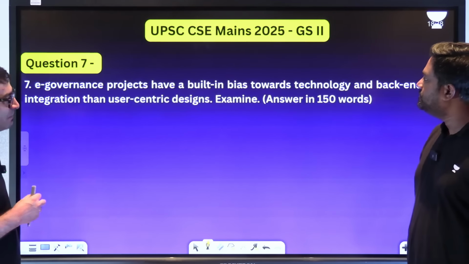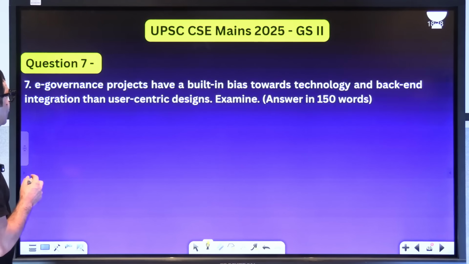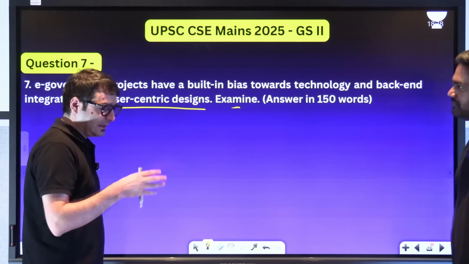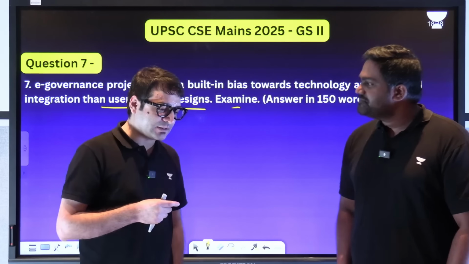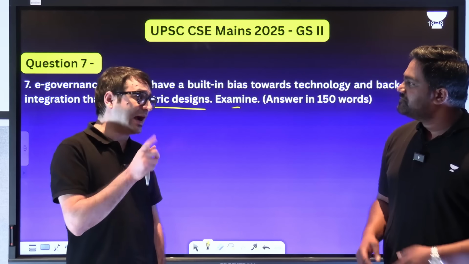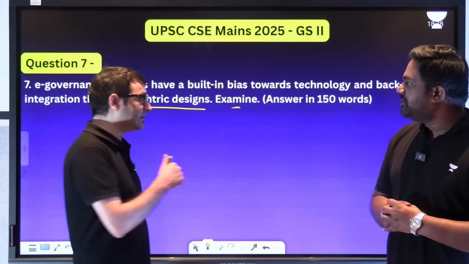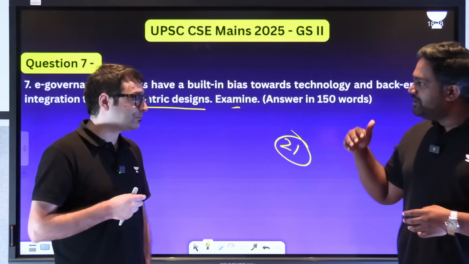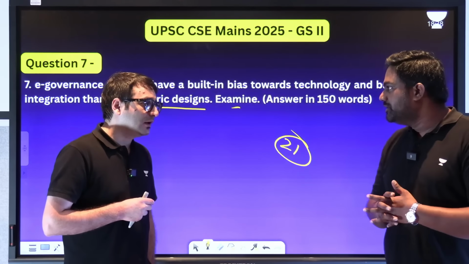E-governance projects have built-in bias towards technology and back-end integration. Then user-centric designs examine. And if you notice this, Chetan sir, there was a very important judgment given by the court. Right to digital access is also a fundamental right under Article 21 of the Constitution. Yeah. So this built upon the Puttaswamy judgment.